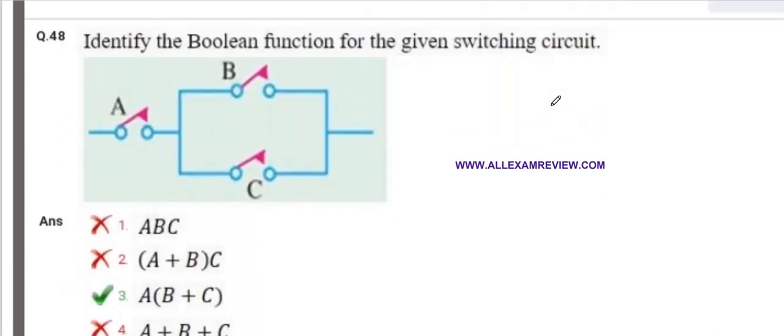Identify the Boolean function for the given switching circuits. We can see in this circuit that if the value of B and C is 0 or 1, or 1 or 0, then output will come. So B and C both operate as an OR circuit. Either 1 or 0, the output will be there. But A must be set to 1, so it works as an AND circuit. So A(B plus C) is the answer, because A into B plus C means whether the output comes or not will depend on A.